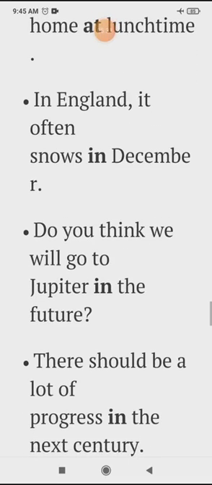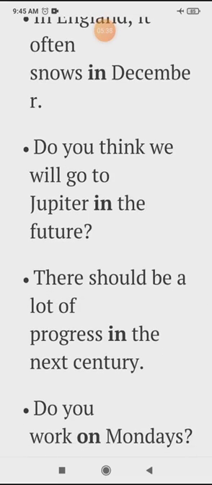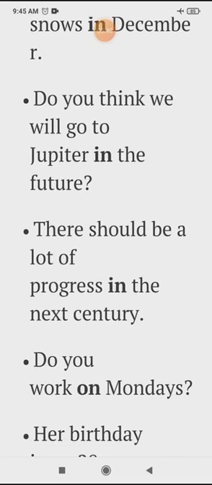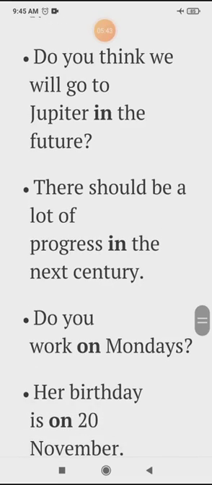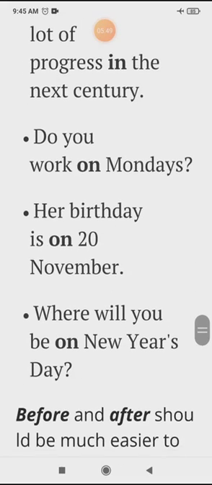Do you think we will go to Jupiter in the future? There should be a lot of progress in the next century. Do you work on Mondays? Her birthday is on 20th November. Where will you be on New Year's Day?